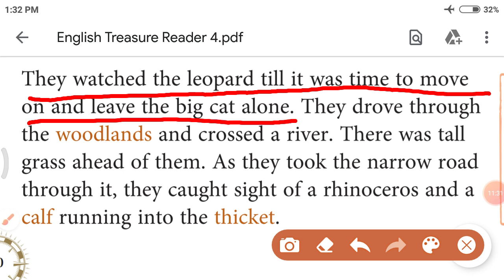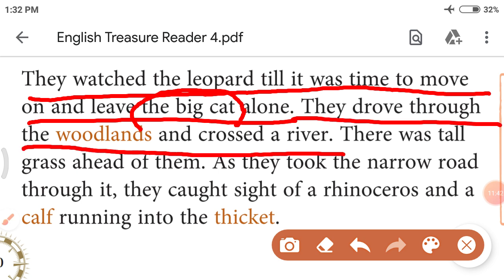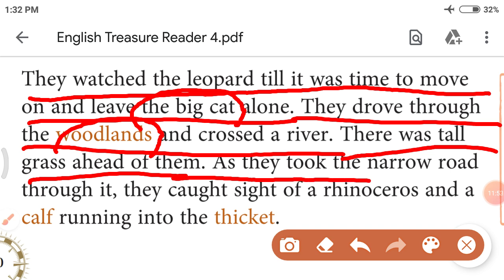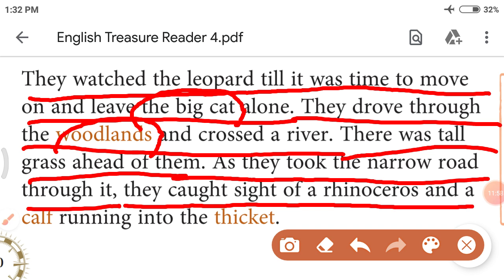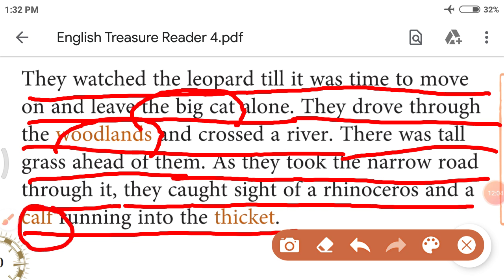As I told you in the previous lecture, my dear students, the big cat is another name for the leopard. They drove through the woodlands and crossed a river. Woodlands means an area which is full of trees. There was tall grass ahead of them. As they took the narrow road through it, they caught sight of a rhinoceros and a calf running into the thicket. Calf means a baby rhinoceros and thicket means big trees or bushes growing together.